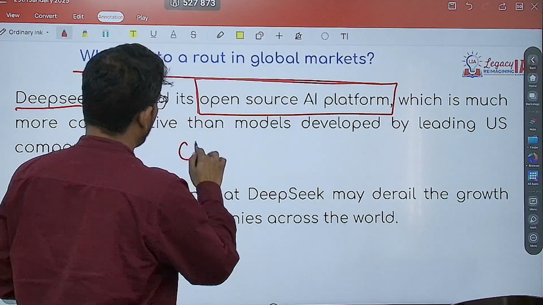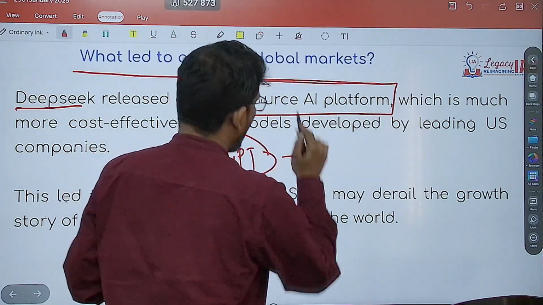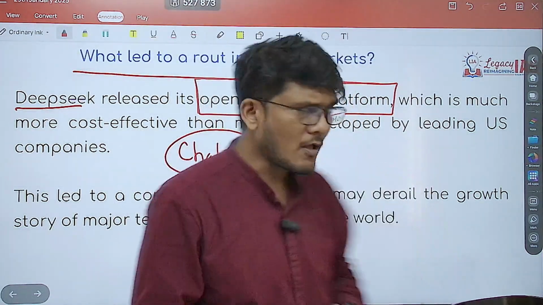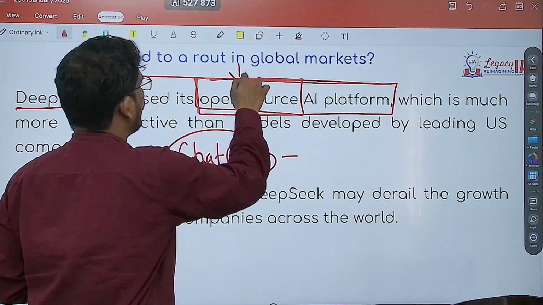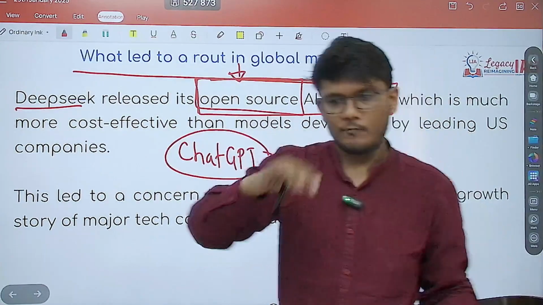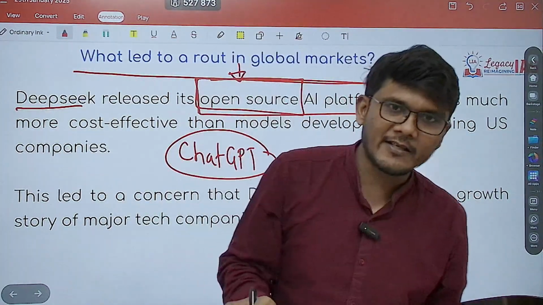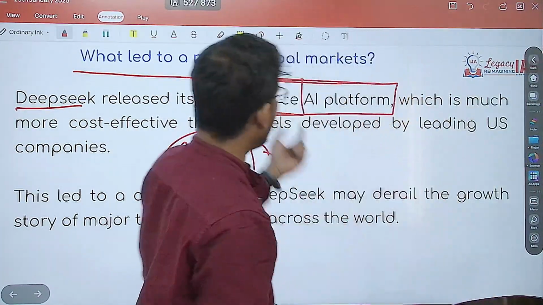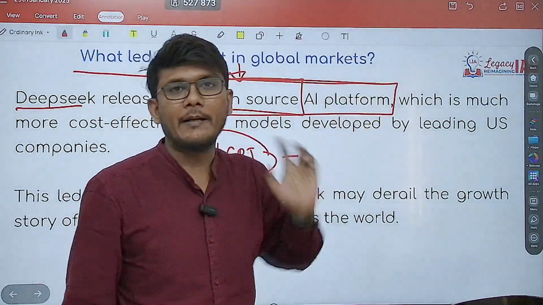You might have heard the name of ChatGPT, for example. Now this one was the American one, or rather I should say the one from the USA. Okay, now they have also released an open source. What do you mean by open source? Open source means it is open to all. They may apply premium subscription, all that stuff, but some basic element is open to everyone to use free of cost. That is what is meant by open source. AI, of course, artificial intelligence platform it is.